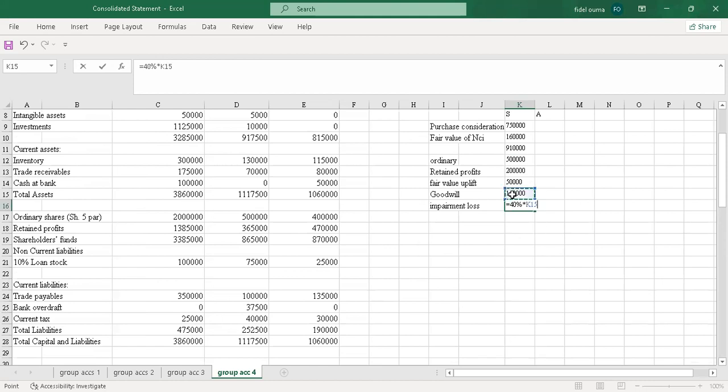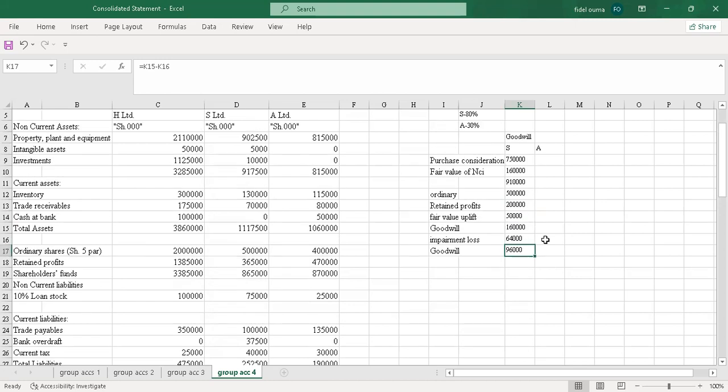I'll multiply by this and I'll get the impairment as 64. So my goodwill impaired, which will go to the statement of financial position, will be the difference between these two, this minus this, and I'll get 96,000. That's how you're supposed to do that goodwill.